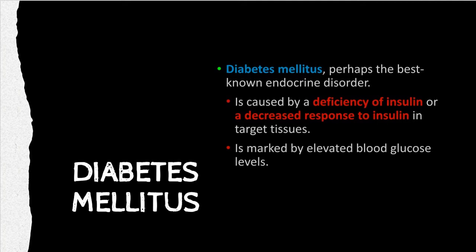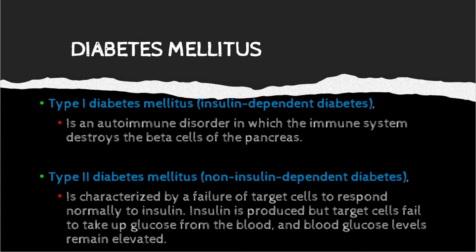Diabetes mellitus. Diabetes mellitus is a well-known endocrine disorder, and it is caused by a deficiency of insulin or a decreased response to insulin in target tissues. Normally, diabetes mellitus is marked by elevated blood glucose level. Diabetes mellitus we can divide into two, type 1 and type 2.